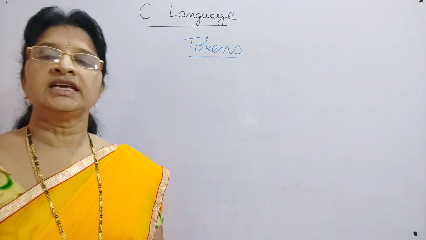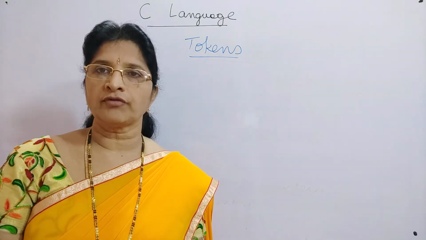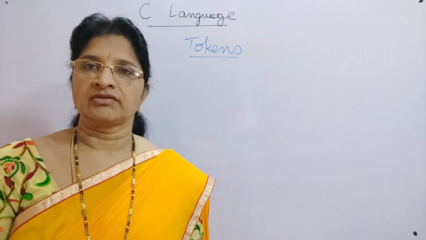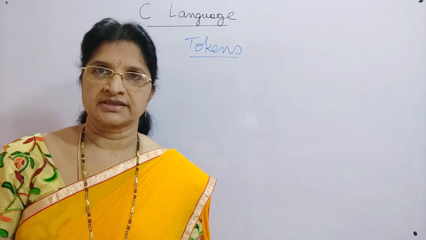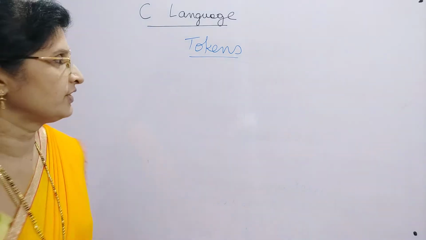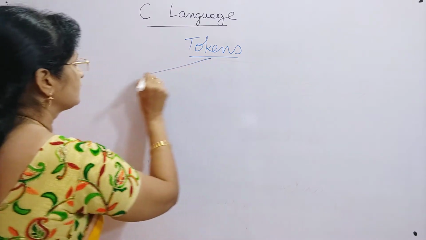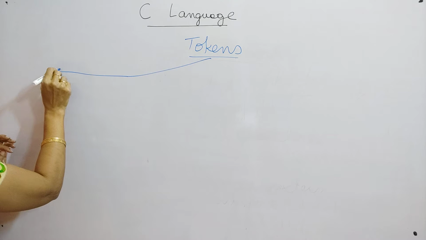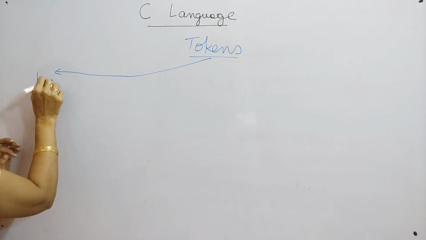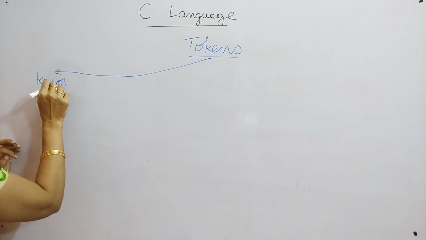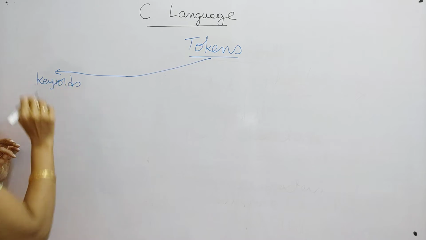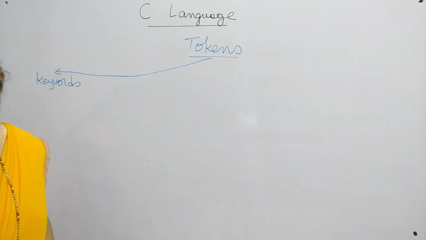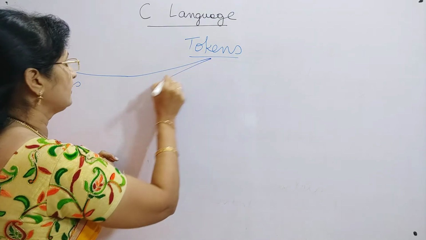Tokens are the individual words of your C language. Now we will see what the different individual words are. The first one is keywords, and the next one is identifiers.